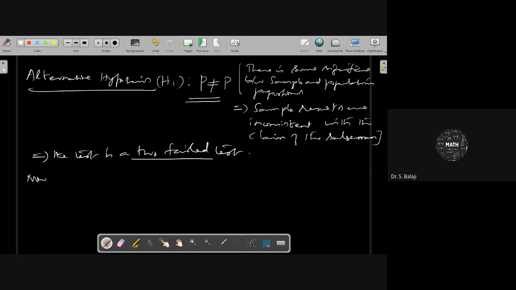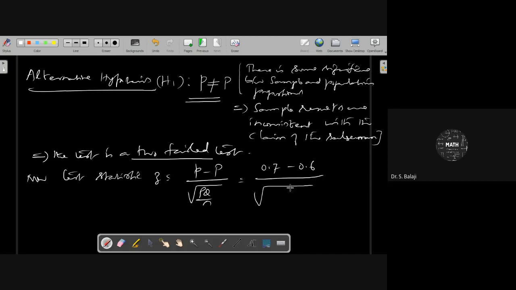Now you find the test statistic. For this type of problem, the test statistic is Z equal to p minus P over the square root of PQ by n. This is 0.7 minus 0.6 over the square root of 0.6 times 0.4 divided by the sample size 50.